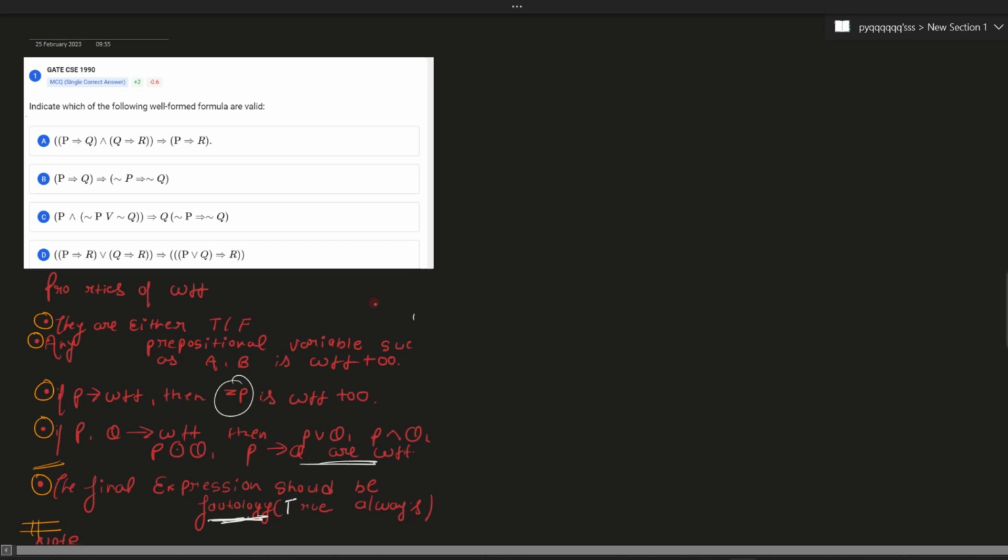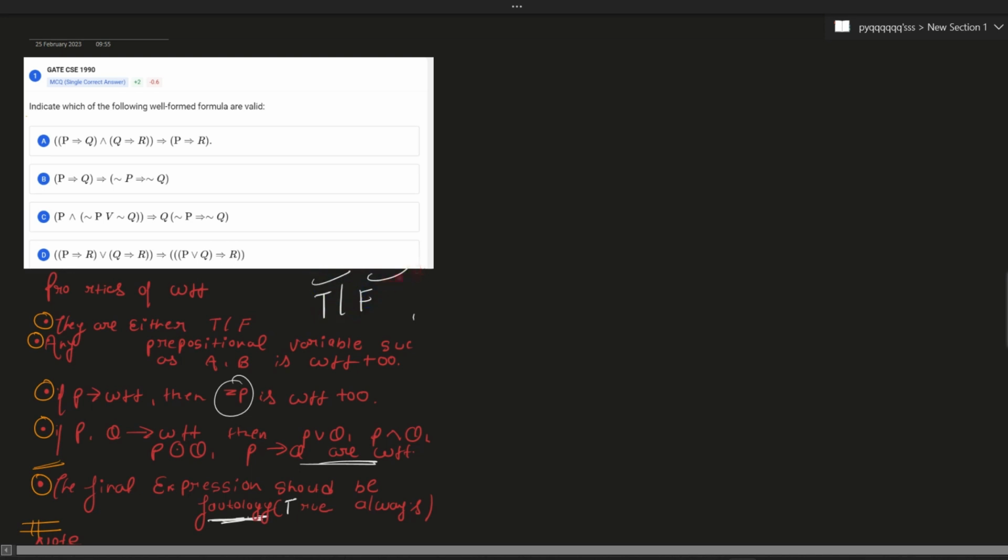The first point is that any WFF is either true or false. Any expression that is true is a WFF. Any expression that is false is a WFF. So it can be either true or false. This is my first point.